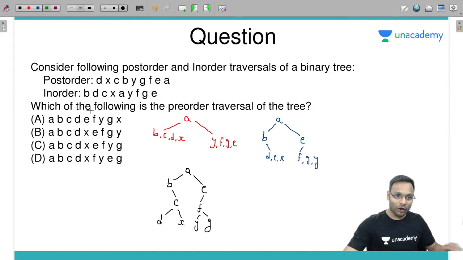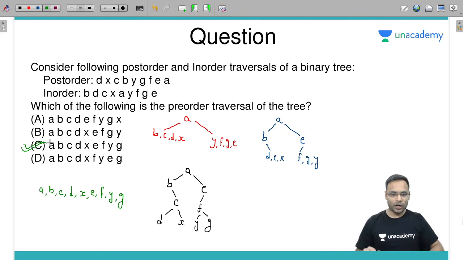Now pre-order traversal I'll have to take. Pre-order is A, B, C, D, X. Then E, F, Y, G. So A, B, C, D, X, E, F, Y, G. Option C seems correct. Good.